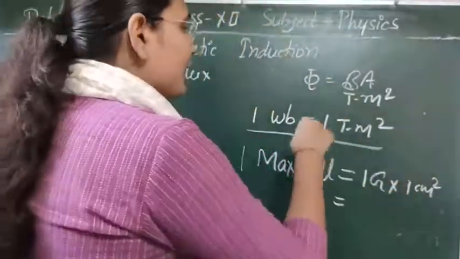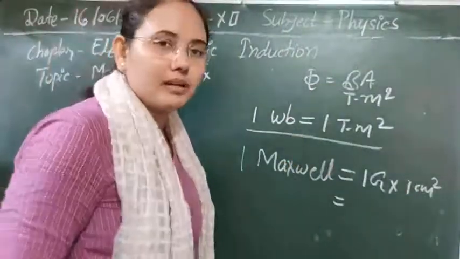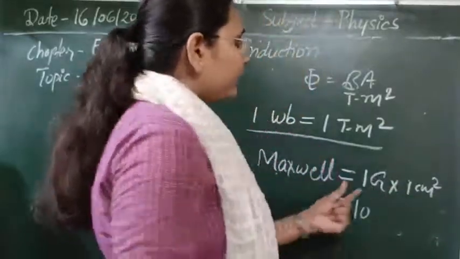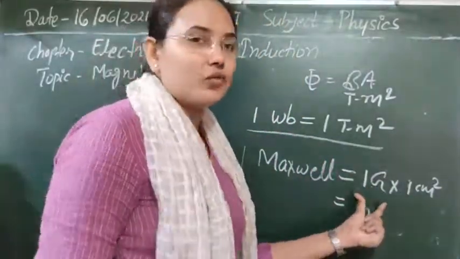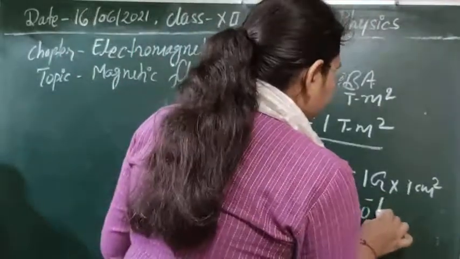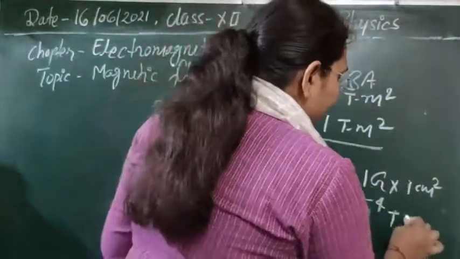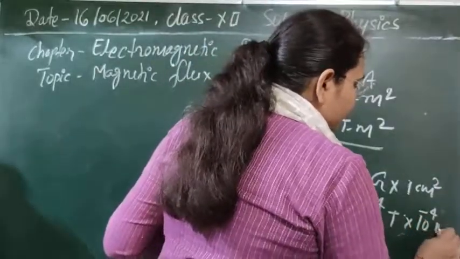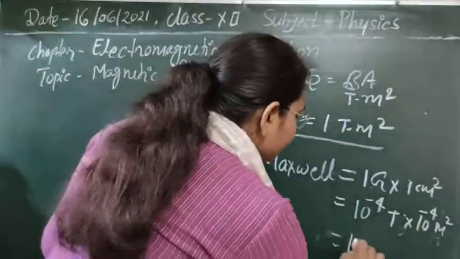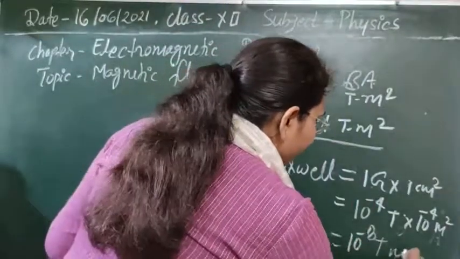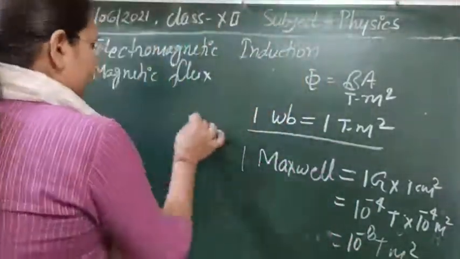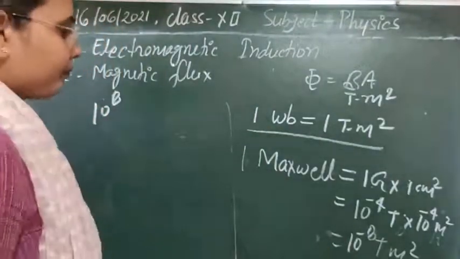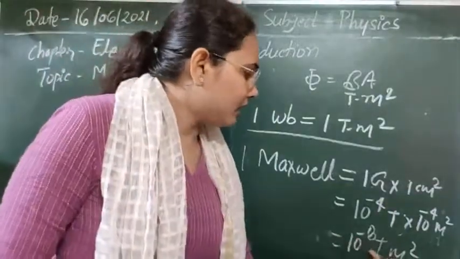Let's convert it into SI units and see how many Weber it is. 1 Gauss is equal to 10 to the power minus 4 Tesla, and 1 centimeter is 10 to the power minus 2 meter, so centimeter square is 10 to the power minus 4 meter square. So from here you get 10 to the power minus 8 Tesla meter square, which means 1 Maxwell is 10 to the power minus 8 Weber.